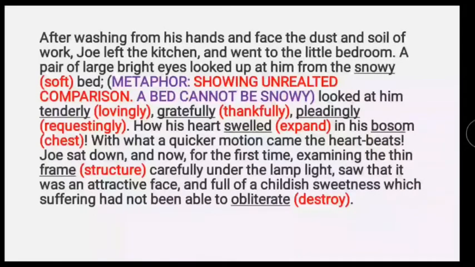After washing his hands and face, he left the kitchen. Who left the kitchen? Yes, Mr. Joe Thompson left the kitchen. He went to Maggie's room. Maggie looked at him with a pair of large bright eyes from the snowy bed which she was lying on. Maggie looked at Joe lovingly, thankfully and requestingly. Joe felt very happy.